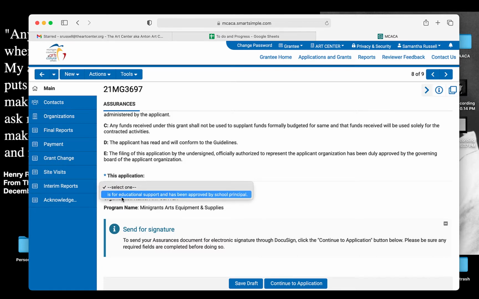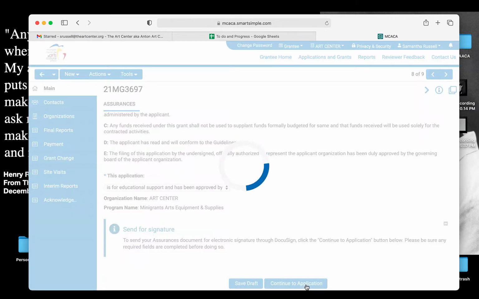So this application is for educational support and has been approved by the school principal. And so I'm going to select that it has been approved. If it's not, you need to make sure that it has been approved. Just shoot an email or give a phone call to your principal. And then I'm going to continue to the application.